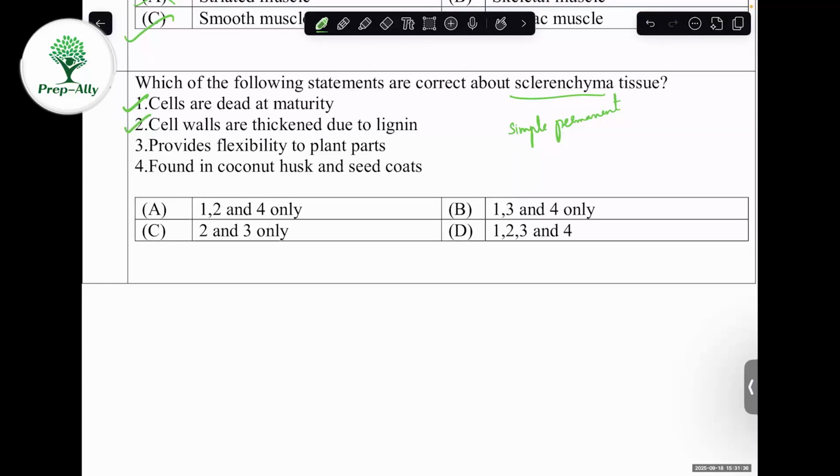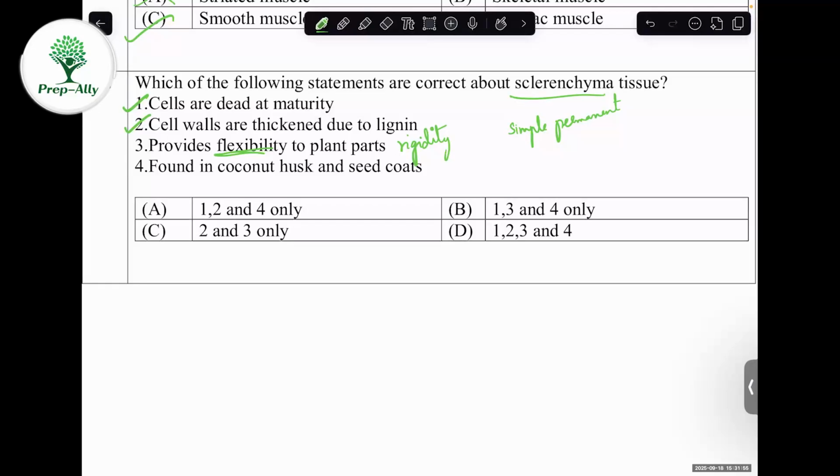Provides flexibility to plant parts. No, they don't provide flexibility. Instead, they provide rigidity. So the third option is false. Fourth one, found in coconut husk and seed coats. Yes, I told you.